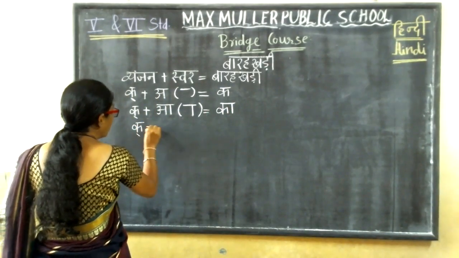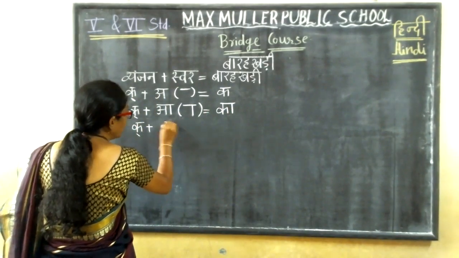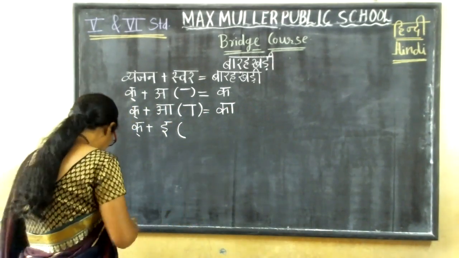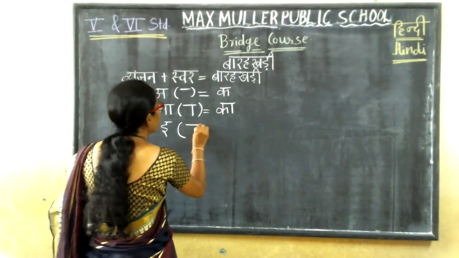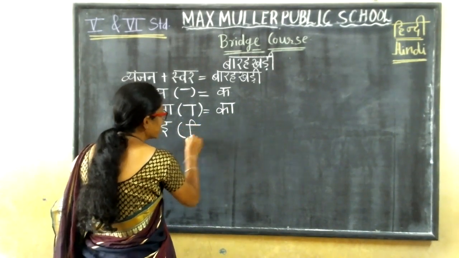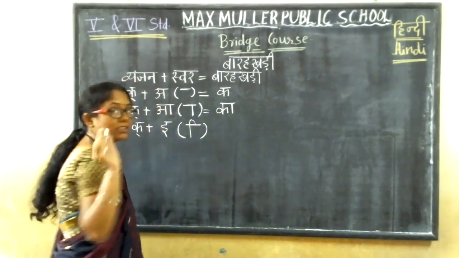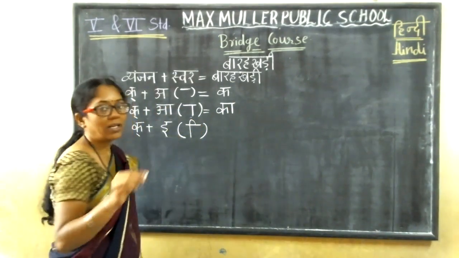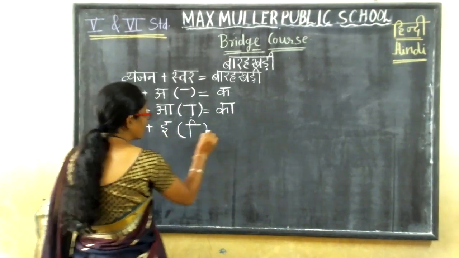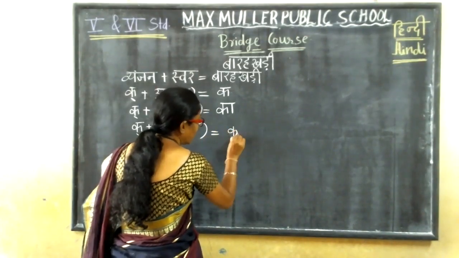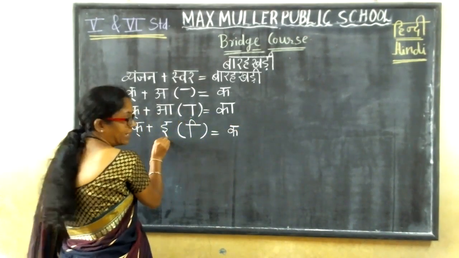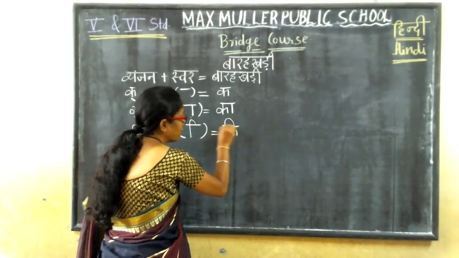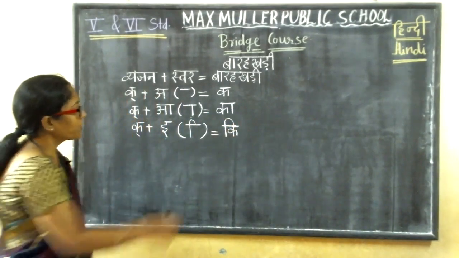Ka half plus Choti E. What is the matra for Choti E? Yes, children. Before the vyanjan, it should come. Vyanjan ke pehle yeh matra hamein E ke liye lagani hai. So Ka plus Choti E: first we are writing Ka and adding the matra for E before it. Understood, children? See here.